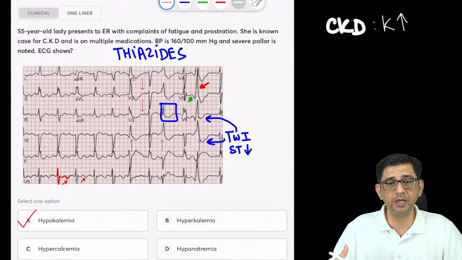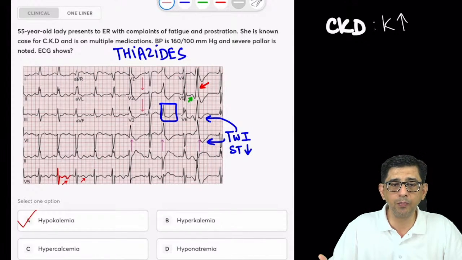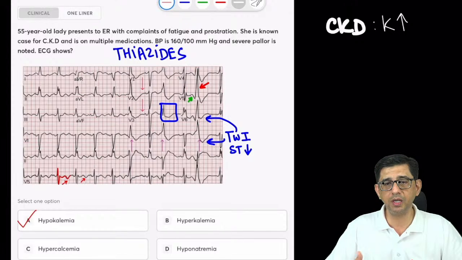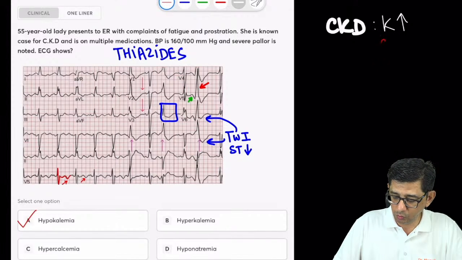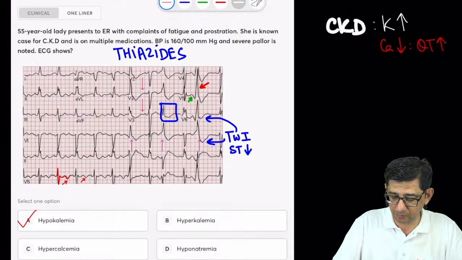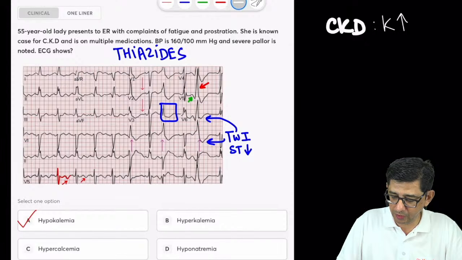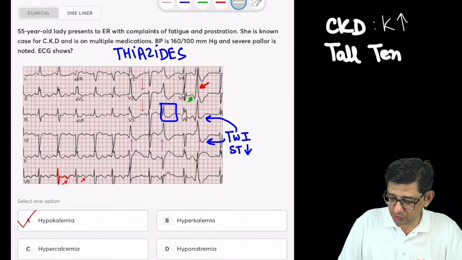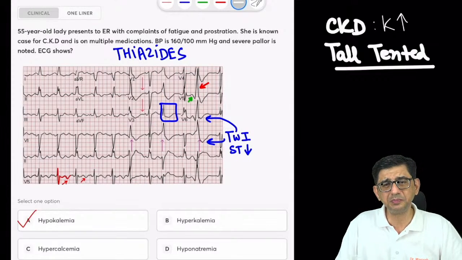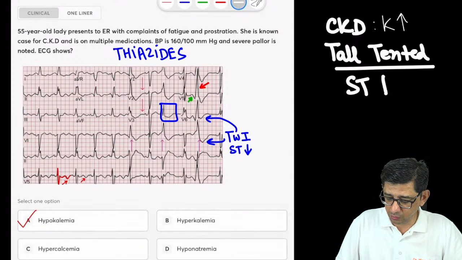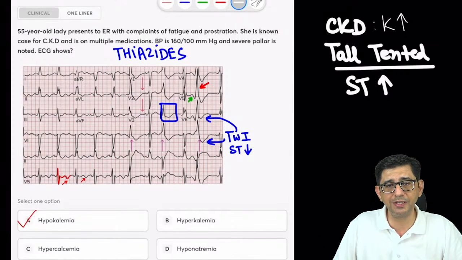And another electrolyte imbalance that could be asked is hypocalcemia. Here it is hypercalcemia, but in CKD you could also be having hypocalcemia, which would be causing a QT prolongation. And apart from that, as I've already explained, in fact, I'll use a different color to highlight this, CKD will have hyperkalemia. That should always have tall tented T waves, which is not the answer to this question anyway. As I've explained, plus there is bound to be ST segment elevation, so not present in this case.